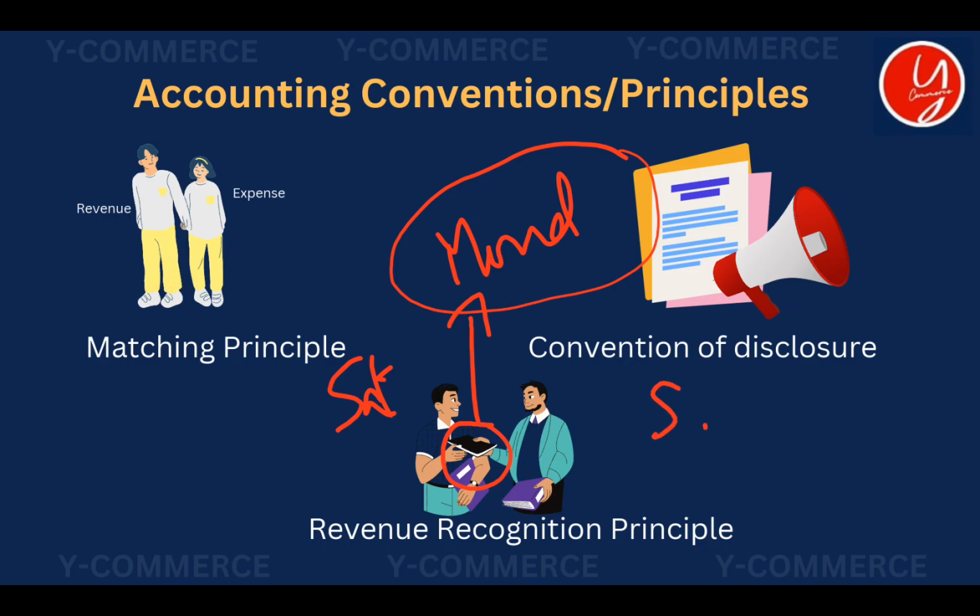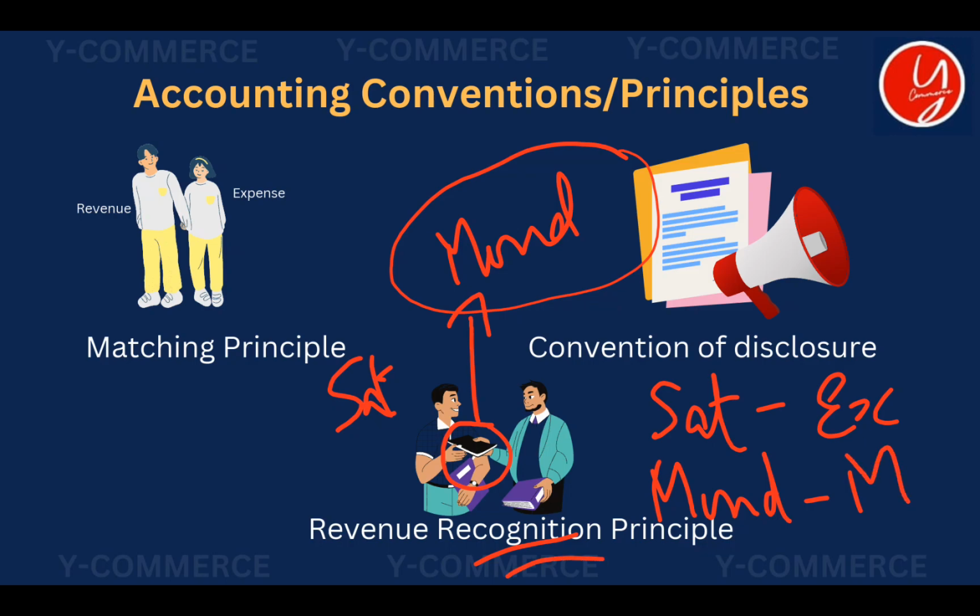There are two options. We can mention it on Saturday when the exchange happened. We can mention it on Monday when he makes the payment. According to the revenue recognition principle, it is not Monday when we should record the transaction. We should record the transaction on Saturday when the exchange had happened.